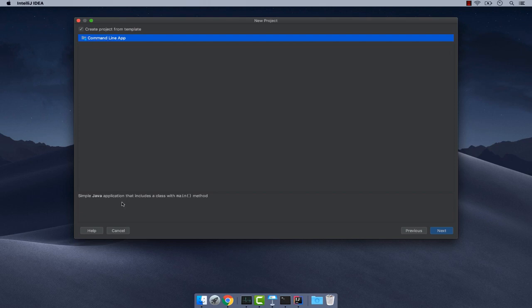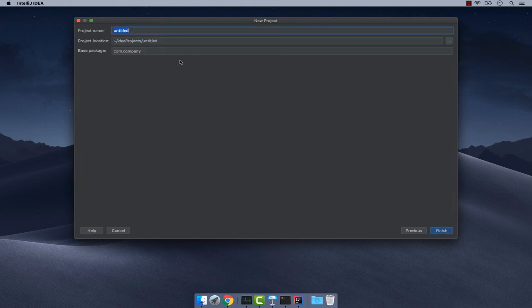So this creates a simple Java application that includes a main class or actually a main method. So now next, and then right here, the project name, let's go ahead and simply say learning dash Java.